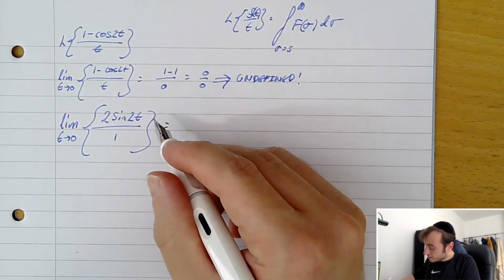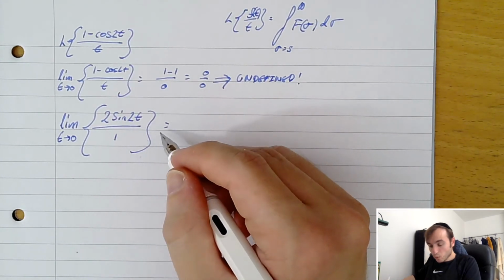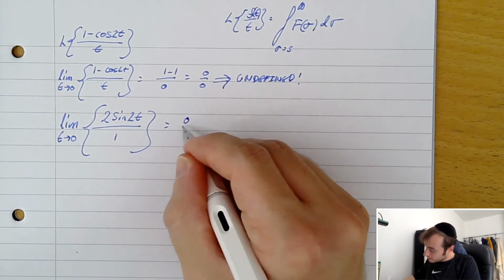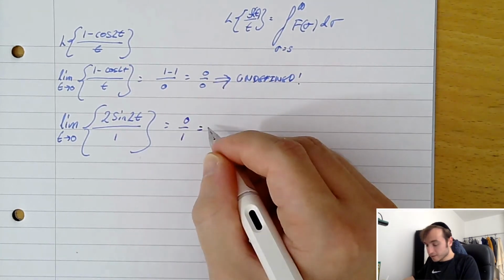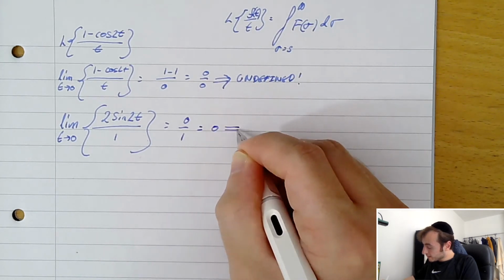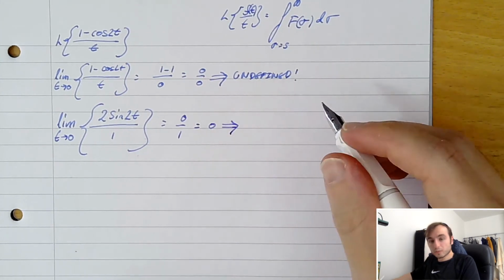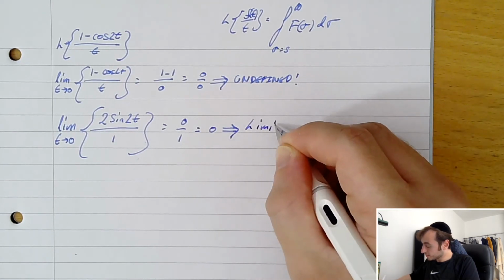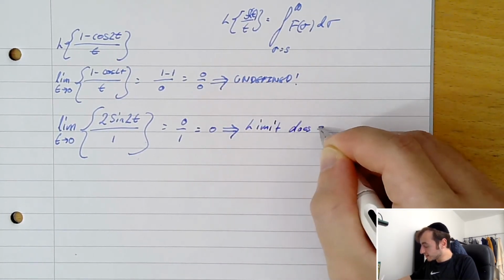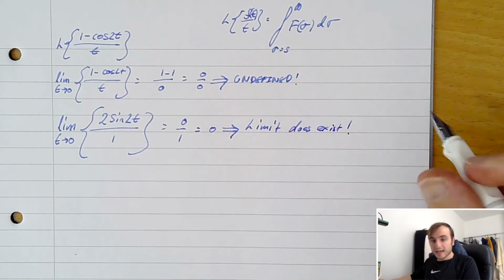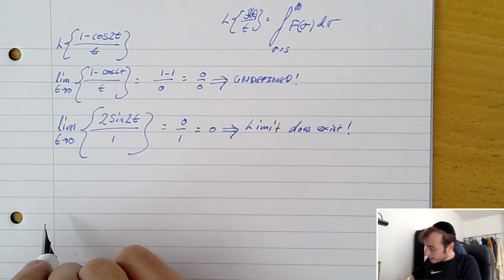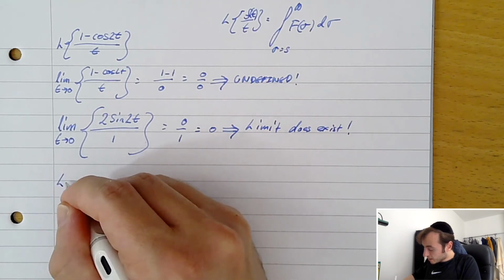Which equals 0 divided by 1, if I'm not mistaken. And that we know definitely equals 0. Therefore, we can say that the limit does exist, and therefore we can use the third theorem over here. So let's go ahead with that.